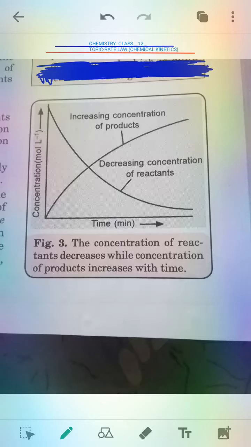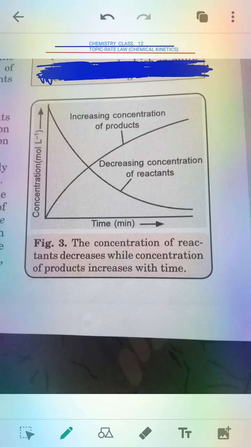You are studying. So, the chemical kinetics chapter was going on, and today I am going to discuss the dependence of the concentration of reactant on the rate of the reaction. That is what is known as rate law.